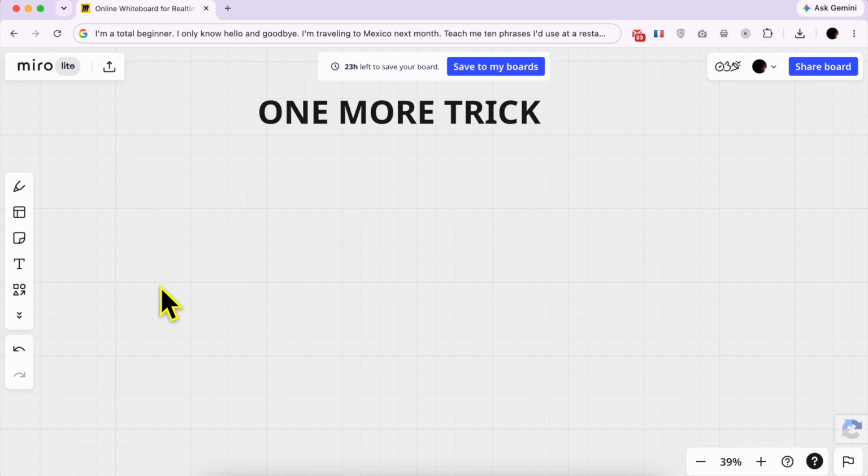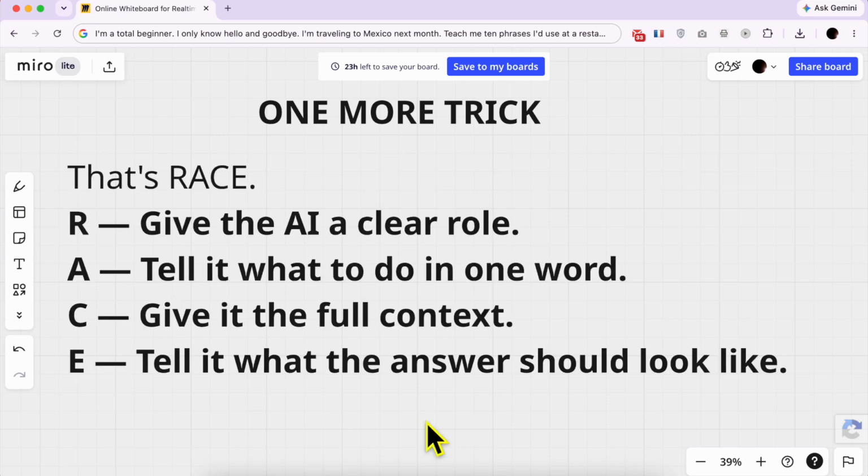And that's RACE. R. Give the AI a clear role. A. Tell it what to do in one word. C. Give it the full context. And E. Tell it what the answer should look like. 4 steps, no confusing words, just a simple way to get AI to do what you actually want.